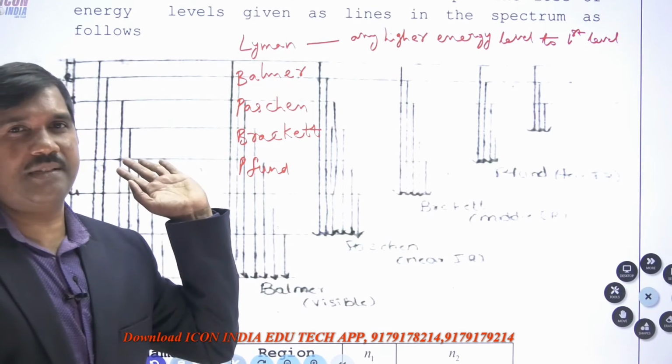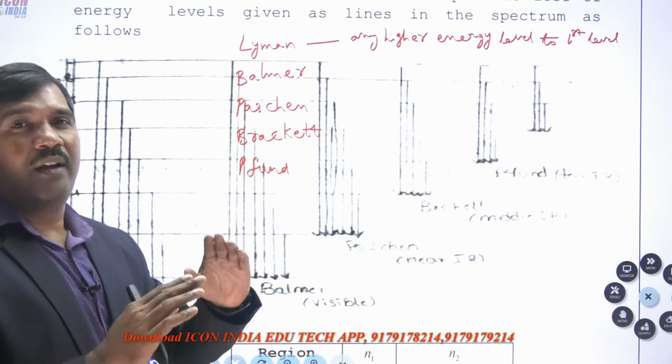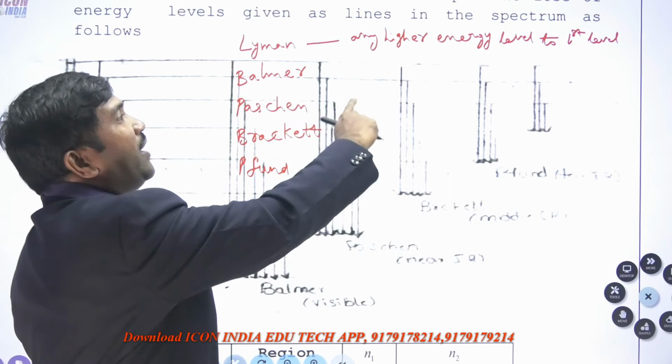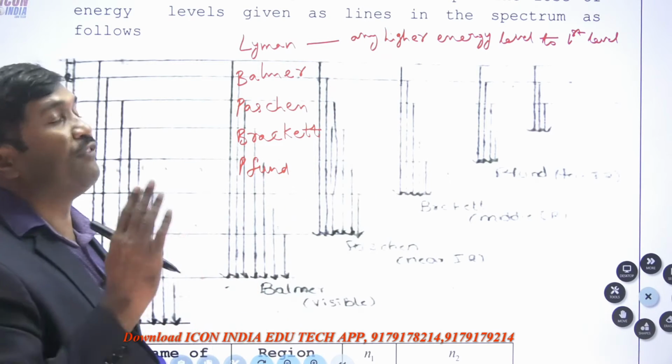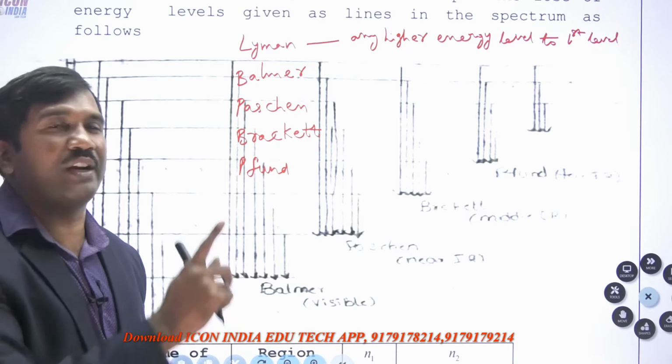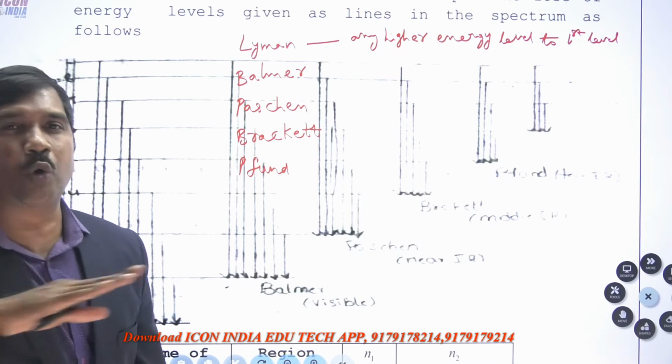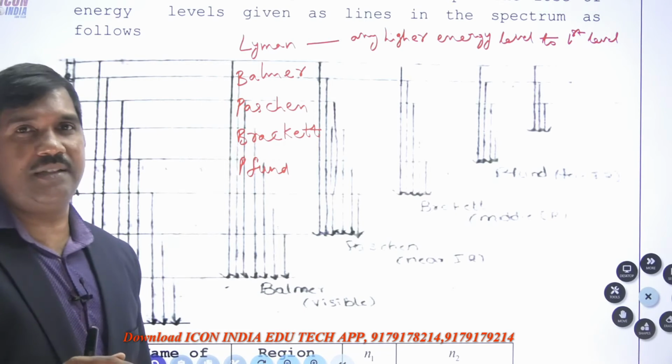That is called the Lyman series. So what is the Lyman series? The loss of energy from any higher energy level to the first level, that is the ground state, is called the Lyman series.